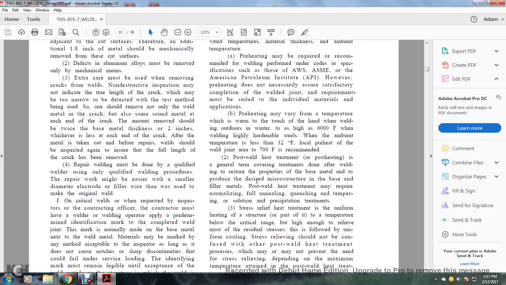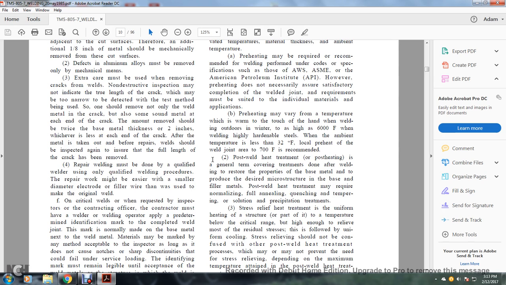One, preheating may vary from a temperature which is warm to the touch of the hand when welding outdoors in the winter to 600 degrees Fahrenheit when welding highly hardened steels. When the ambient temperature is less than 32 degrees Fahrenheit, local preheat of the welding joint to 70 degrees Fahrenheit is recommended.